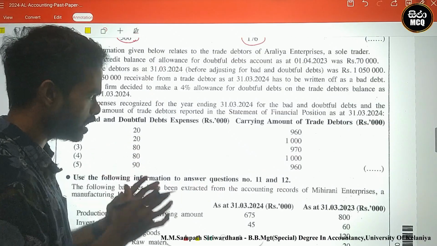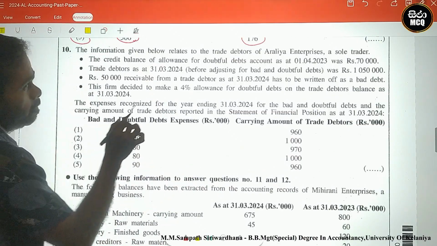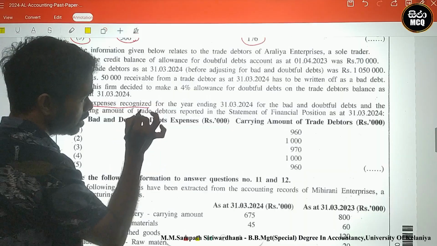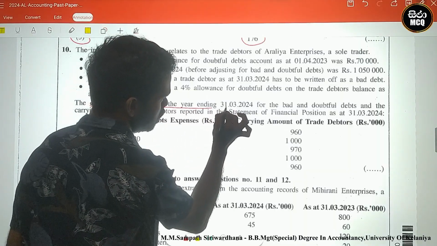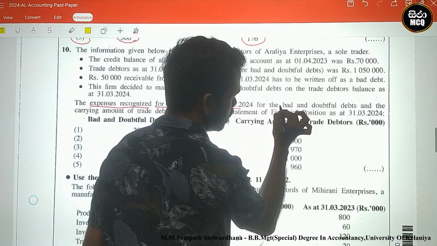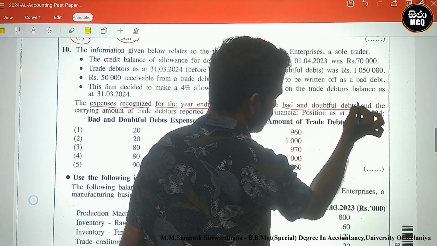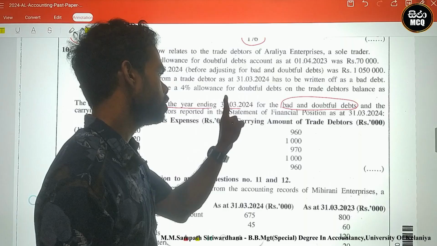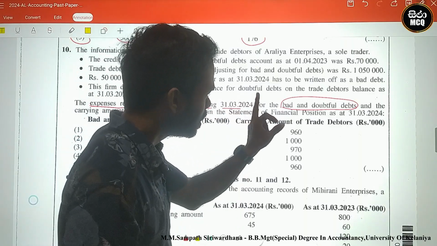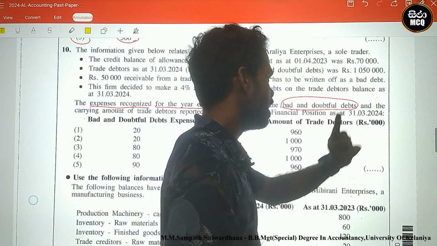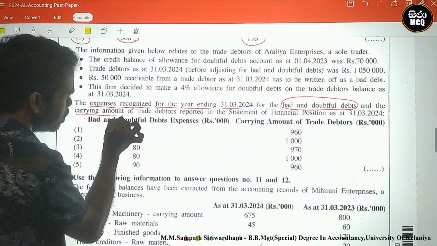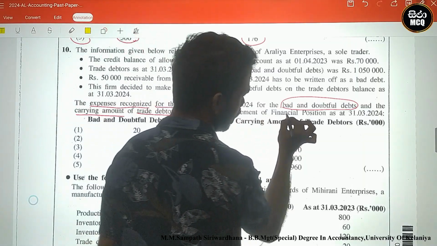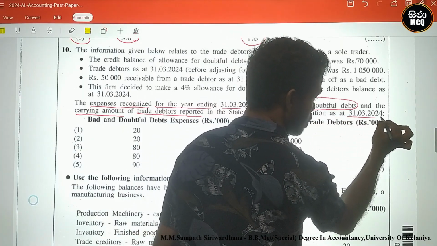We must first look here: the expenses recognized for the year ending 31st March 2024 for the bad and doubtful debts, and the carrying amount of trade debtors reported in the statement of financial position as at 31st March 2024.